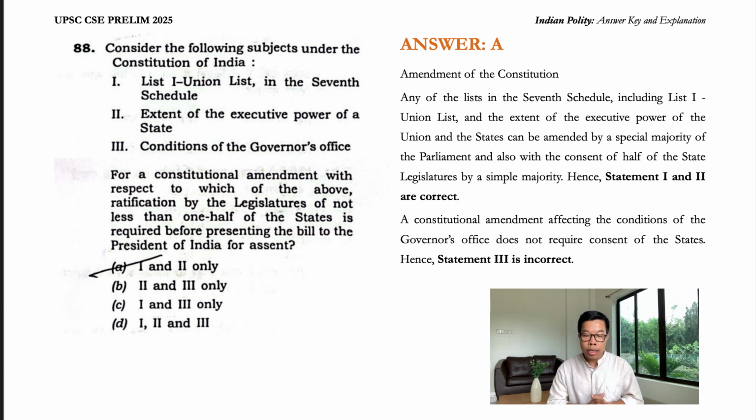The third one, the conditions of the governor's office, does not require consent of the states. So statement 3 is not there. Option number 3 is not there. So the correct answer would be A, 1 and 2 only.